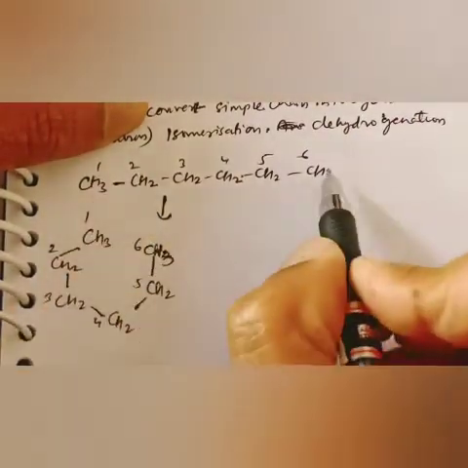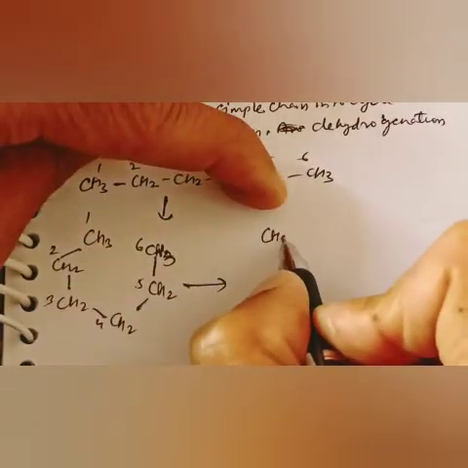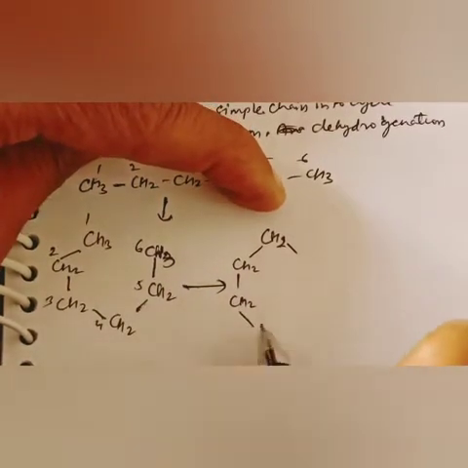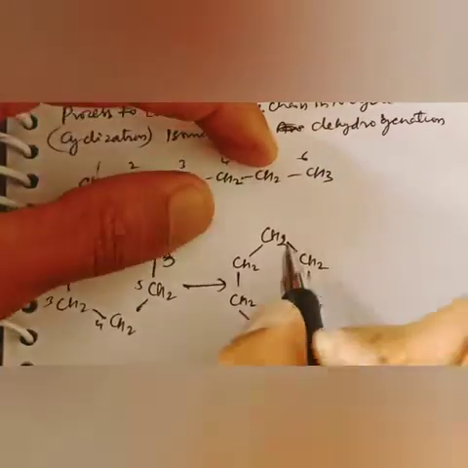Now carbon 1 and carbon 6 will combine. When they combine, you will get a ring like this way: CH2 CH2 CH2 CH2 CH2 and CH2. Okay, you will get this kind of ring.